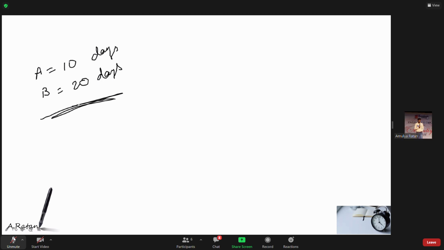Am I right? Here you cannot say 30 days because A is painting the room in 10 days. And if someone comes and helps A, he will not even take 10 days. Our answer will be less than these two values when both are working, and less than these two is 10. So our answer will be less than 10 when both are working. So this is inverse proportion, right? So my dear friends, I said that inverse proportion we can convert into a direct proportion to make it easy.